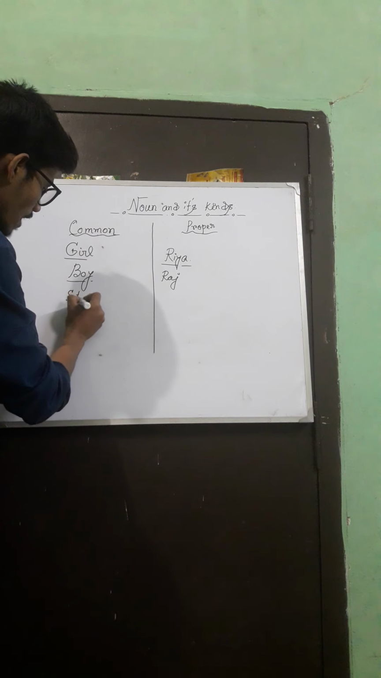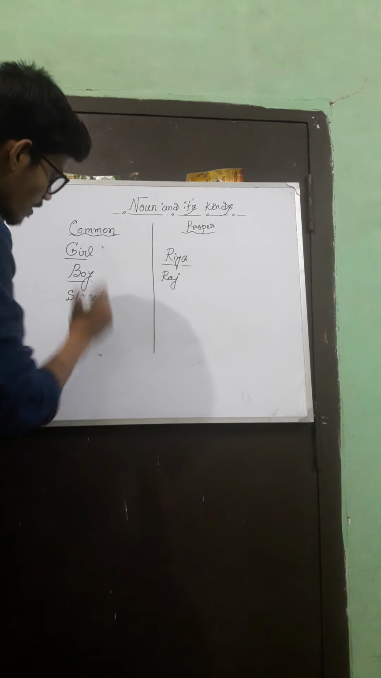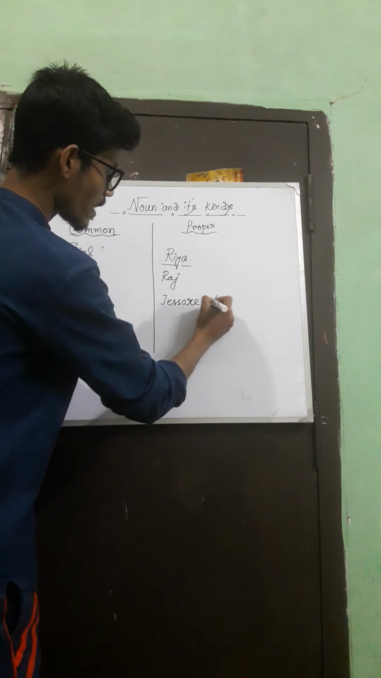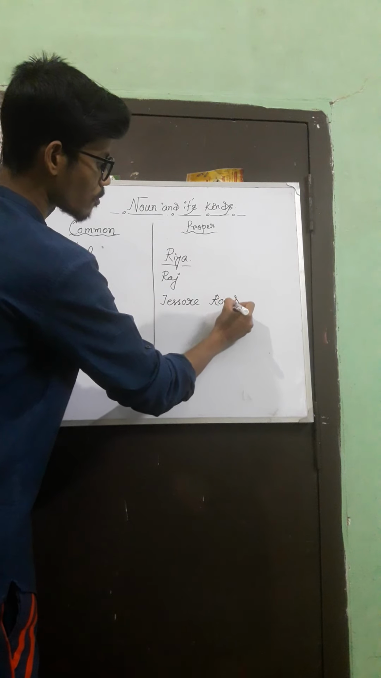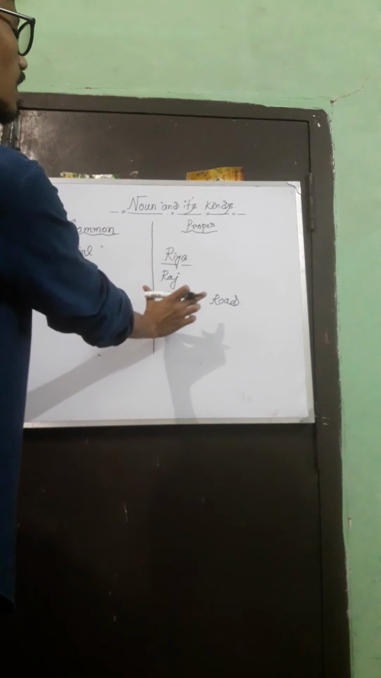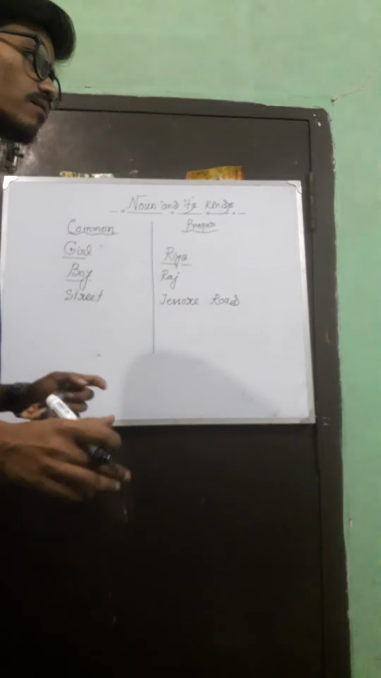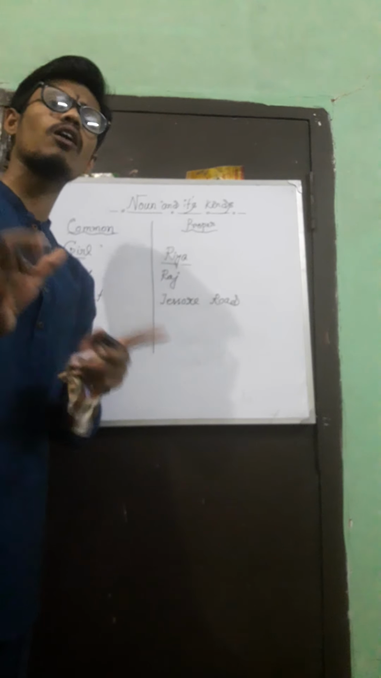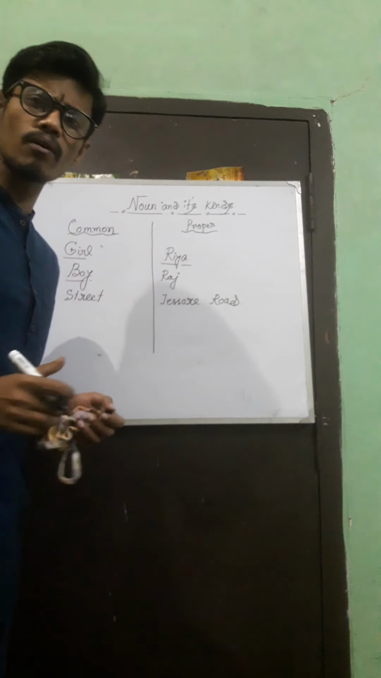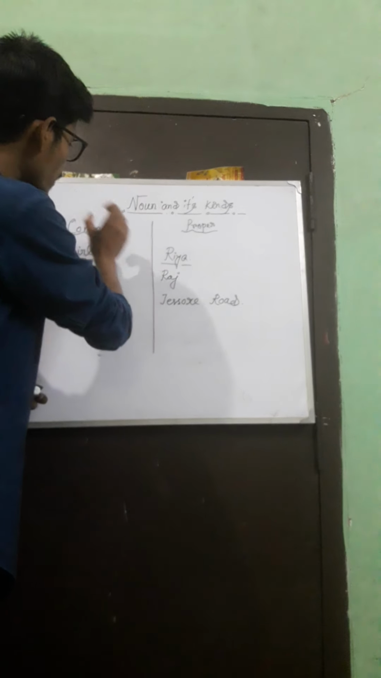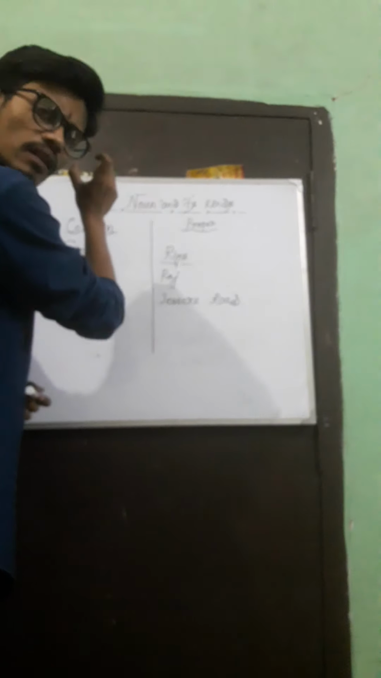Let me give another example. If I write street, it suggests all the streets. If I write Jashore Road, it suggests only the Jashore Road. That is the difference between a common noun and a proper noun. And in the examination, they will not ask you to write the definition of a common noun and proper noun. They will give you a sentence, and you have to write whether the noun in that sentence is common, proper, or anything else.